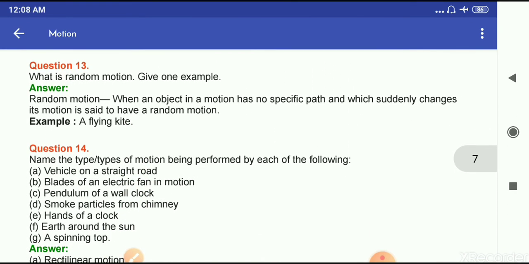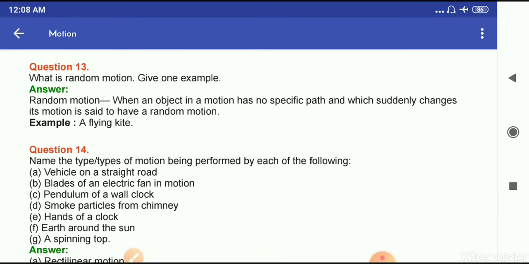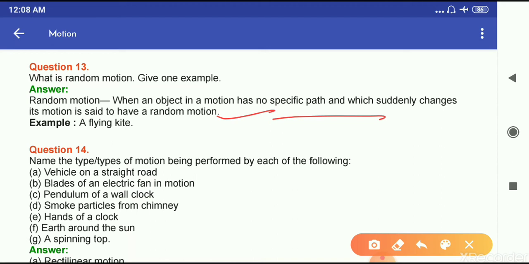Now question number 13. What is random motion? Give one example. Answer. An object in motion that has no specific path and which suddenly changes its motion is said to have a random motion. For example, a flying kite is an example.